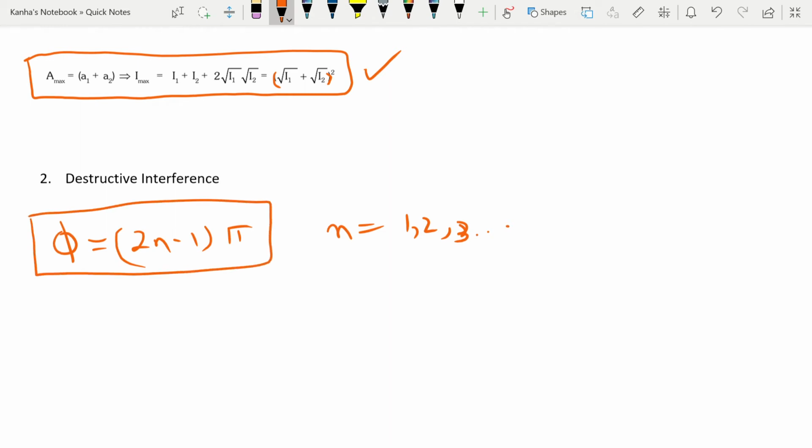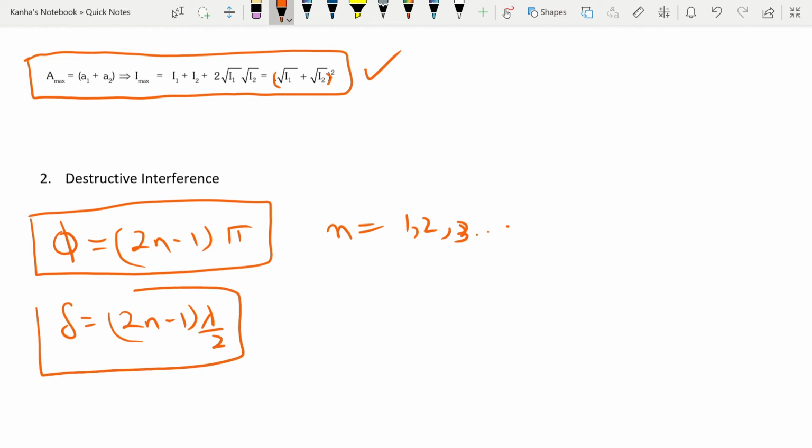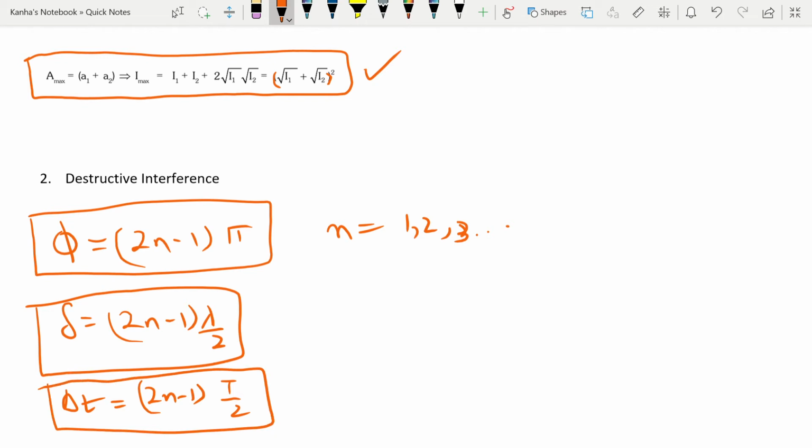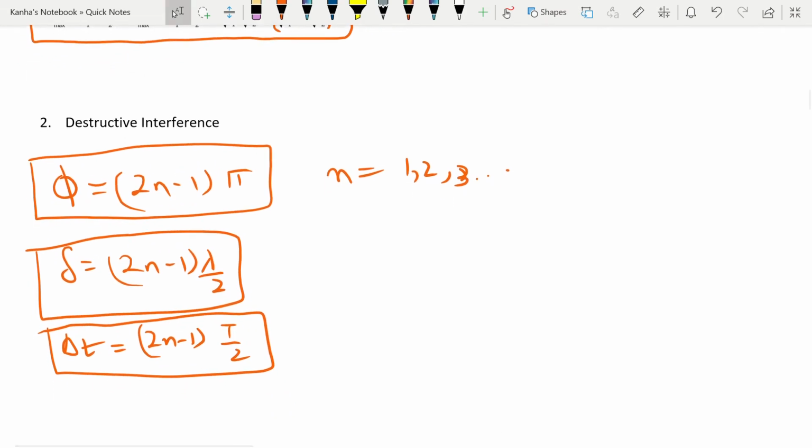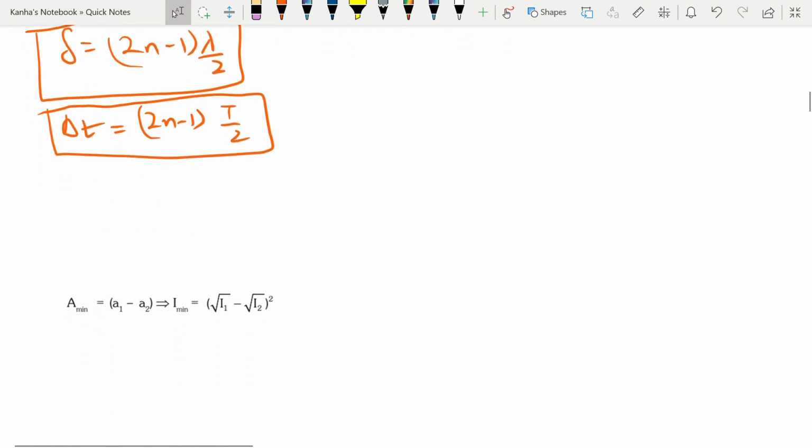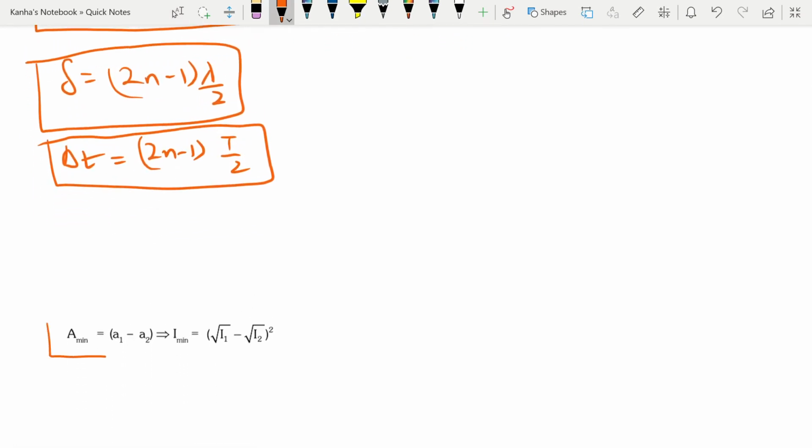Similarly, the path difference will be an odd multiple of lambda by 2, and the time difference will be an odd multiple of T by 2. Note these conditions are quite useful. In this case, your a minimum is equal to a1 minus a2, and your minimum intensity is equal to the whole square of root I1 minus root I2.